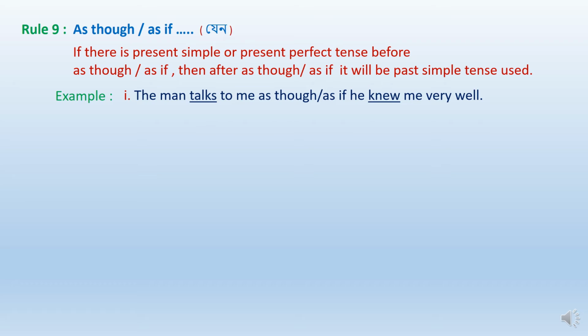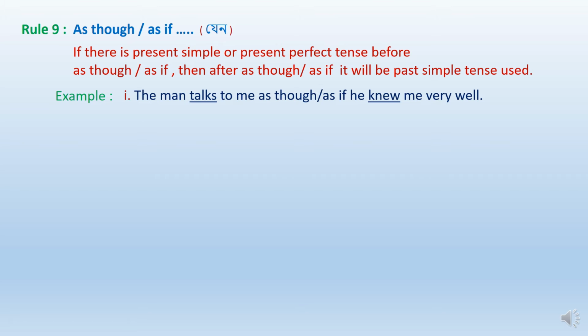What can we see here? Before as though or as if there is present simple tense, but after as though or as if there is past simple tense: he knew me very well.